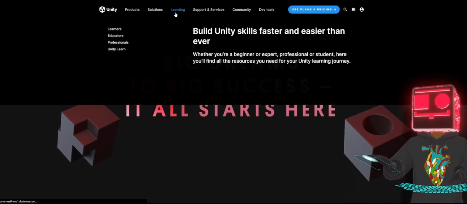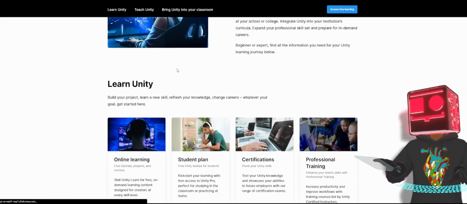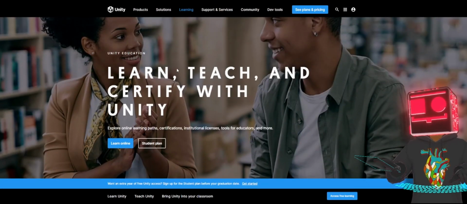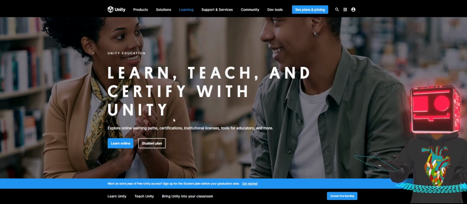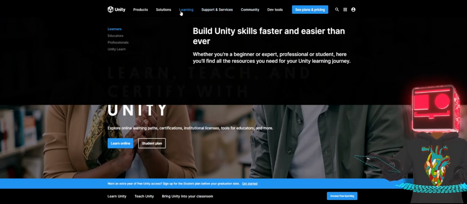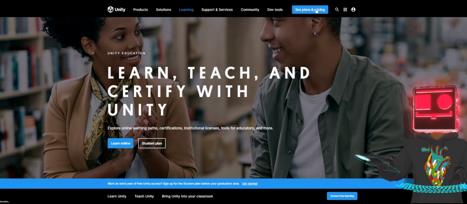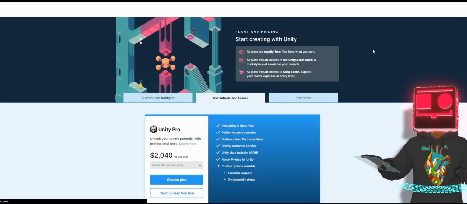What I like about Unity is they also have their own courses that you could go through. I'm also a student of these courses, guys. I'm attending these courses. I love the technical art courses because I actually enjoy technical artwork, so I just want to perfect that one so that I become good. And then there are a couple of things that you can check here, but for us to get started, just come to see plans and pricing.